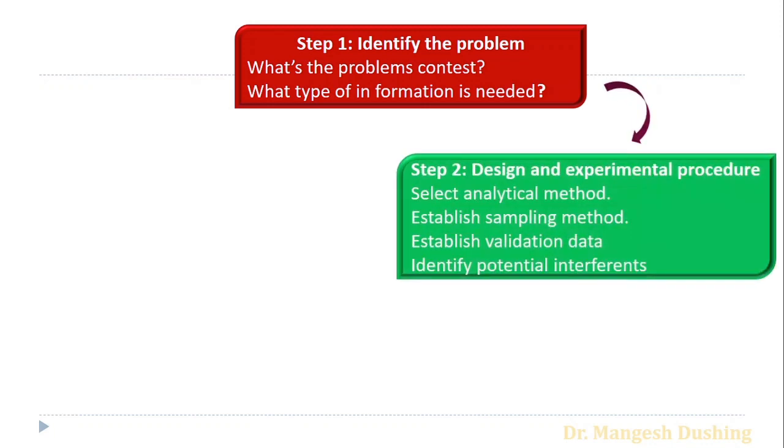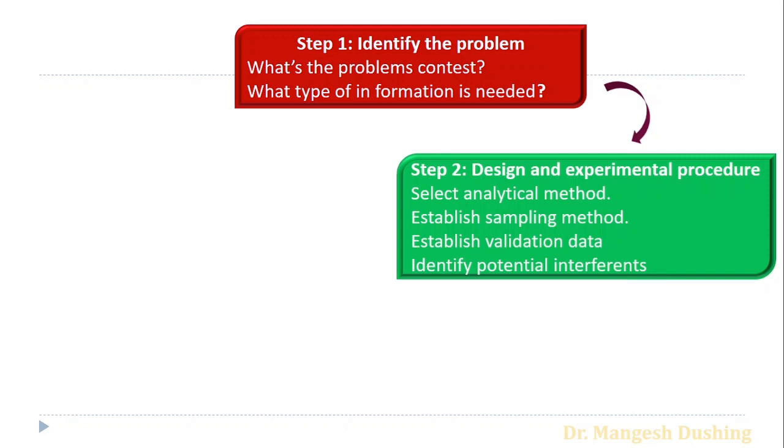If we know these two, then we have to design an experimental procedure. For that purpose, select the analytical method. There are so many methods, so according to which physical property or chemical property we are going to use for the analysis, we have to select the analytical method. Then once we select the analytical method, we have to establish a sampling method. Which type of sample do we have to use, and in which form should the sample be: solution form, solid form or liquid form? Then establish the validation data.